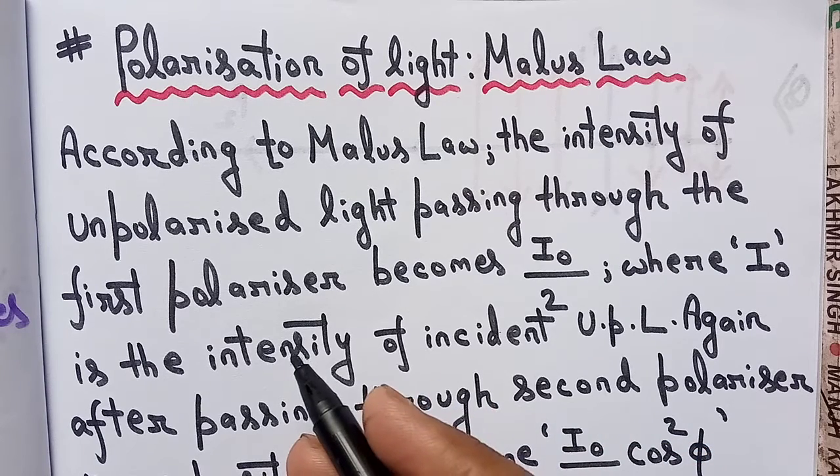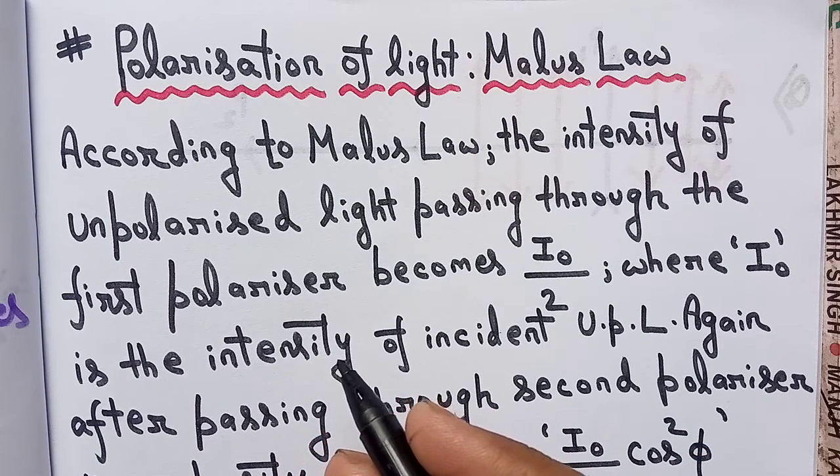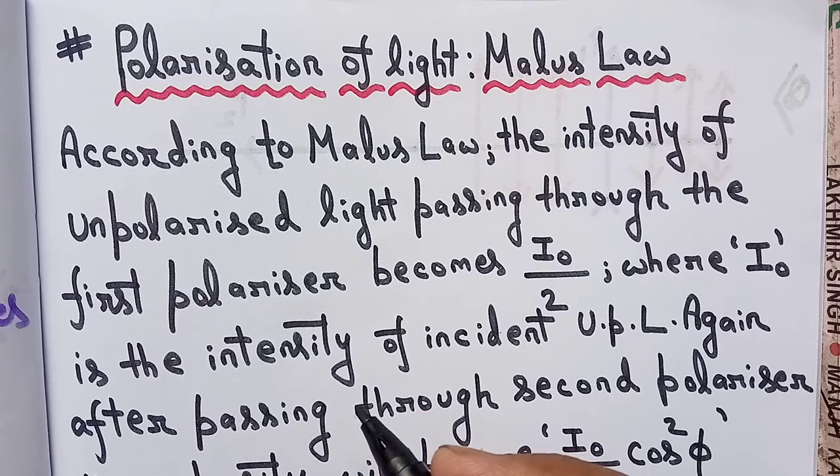So what is a polarizer? A polarizer is basically a crystal through which, if the unpolarized light passes, the vibrations will be restricted to only one direction. You can assume it to be a filter which restricts the vibrations of the unpolarized light into only one direction. So what will happen after passing through the first polarizer? The intensity of the unpolarized light will become I naught divided by 2, that means half of the intensity.